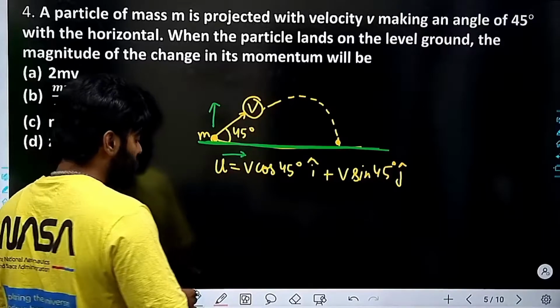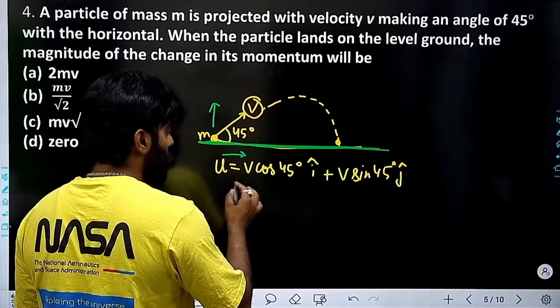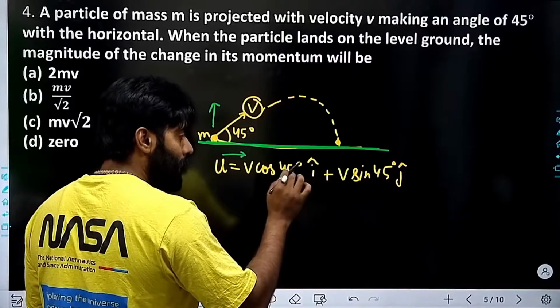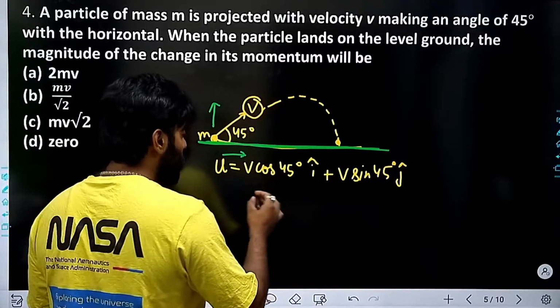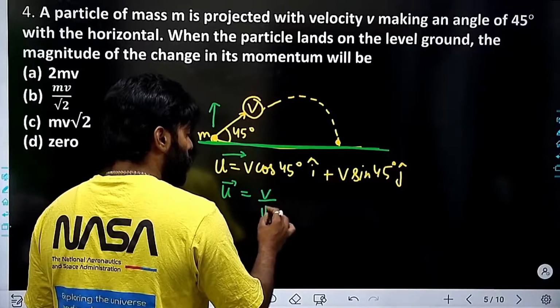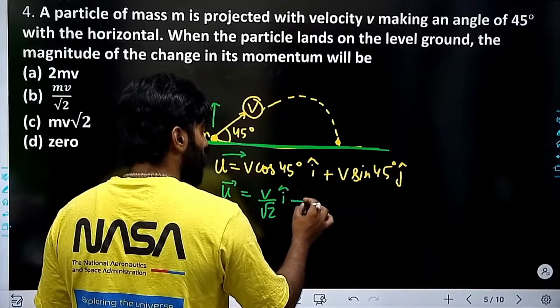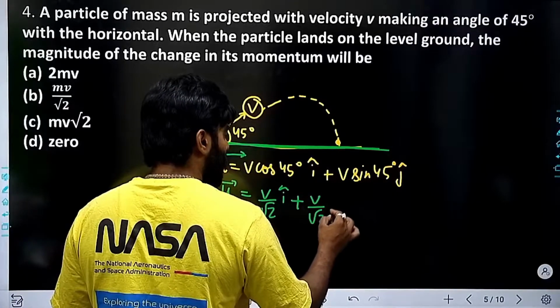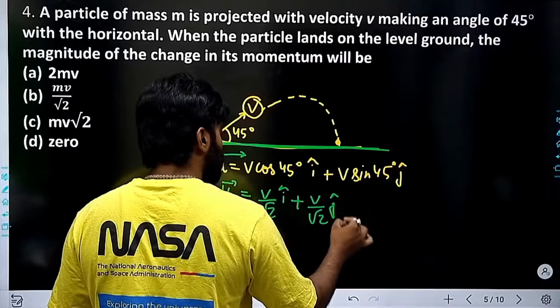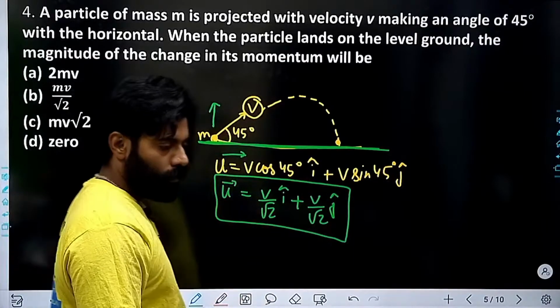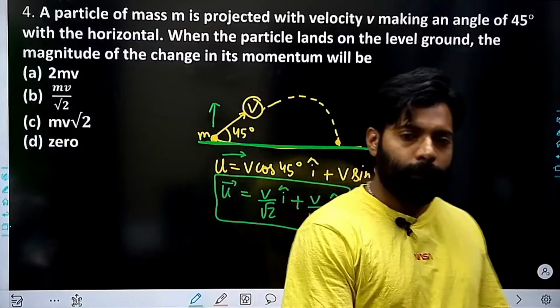If we substitute these values, I know that cos 45 degree and sin 45 degree are the same, and it's none other than 1 by root 2. So I can substitute this u vector as v by root 2 i plus v by root 2 j. So this is my initial velocity.